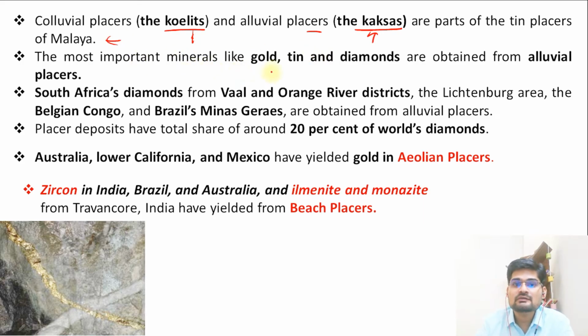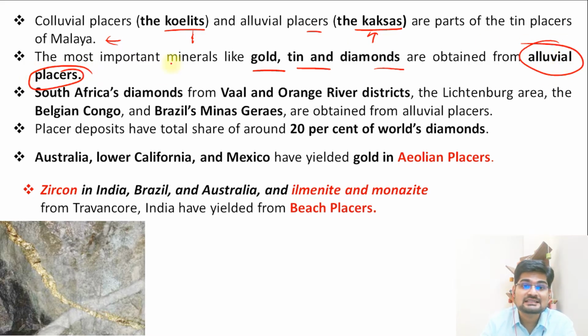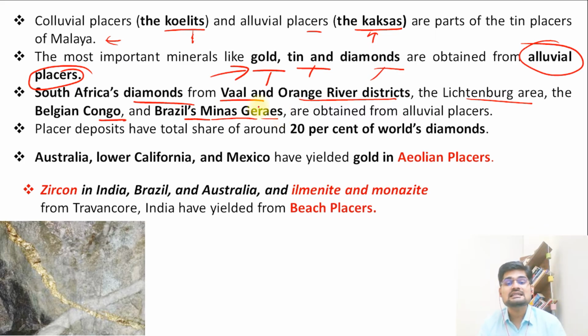Then the most important minerals like gold, tin, diamonds are obtained from alluvial placers. So this is a catch here. Gold, tin and diamonds, these are part of the alluvial placer deposits. Then further, South Africa's diamonds from the Vaal and Orange River districts, the Lichtenberg area, the Belgian Congo and Brazil's Minas Gerais. So these are the areas where alluvial placer deposits have been found.